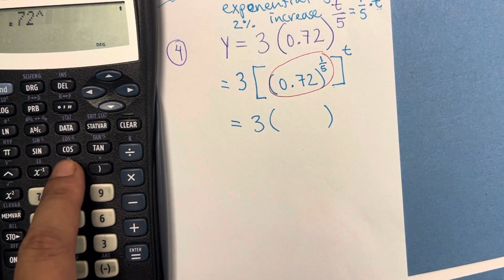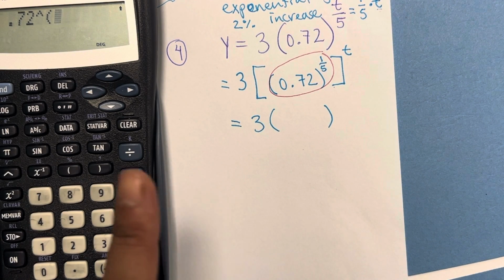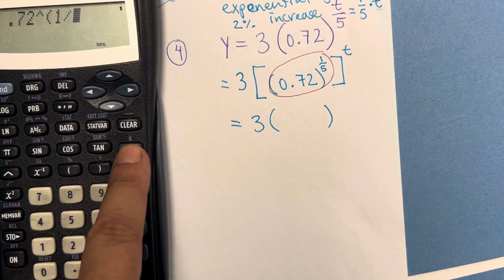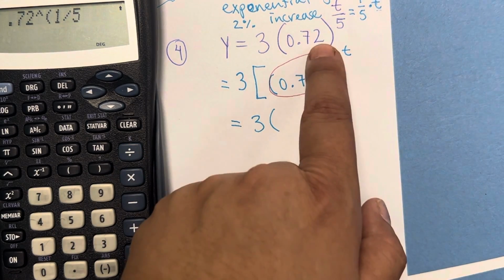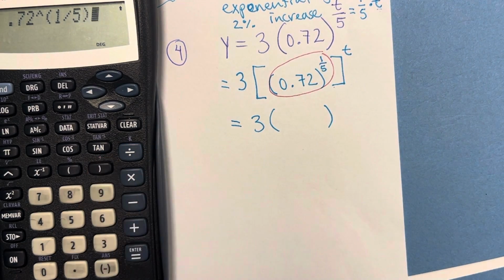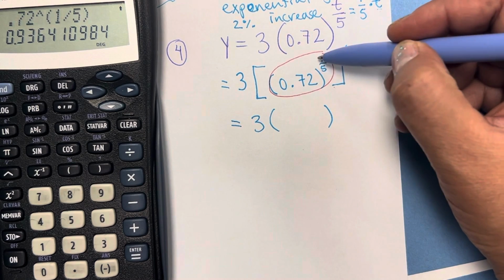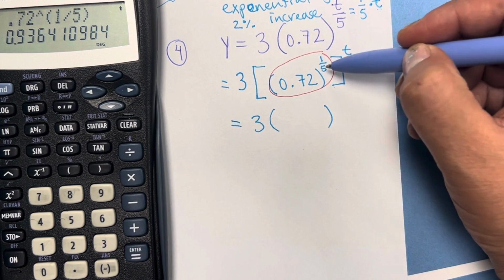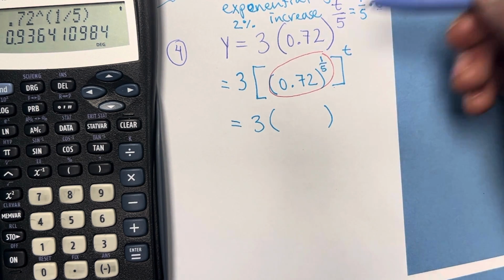So to the power of, open parenthesis, we're just going to put 1 divided by 5, close our parenthesis, and we press equal. Again, when we have a fraction, you have to open and close parentheses and put this as division.